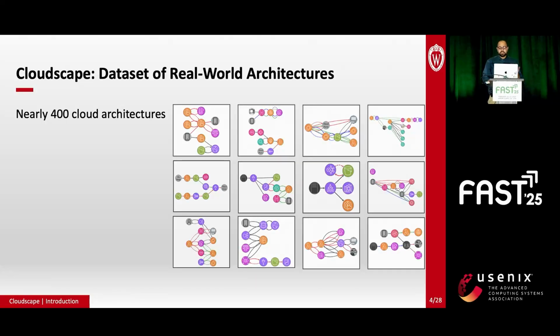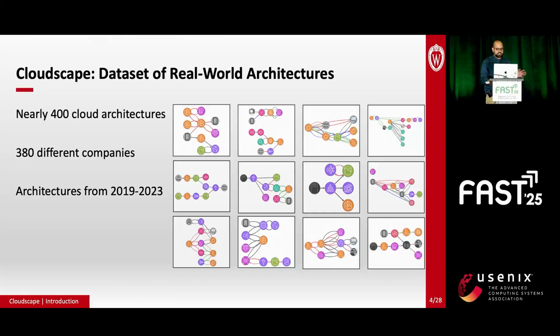We think it has tremendous diversity, capturing nearly 400 architectures across 380 different companies, both big and small. Also, these are fairly recent architectures spanning the last 5 years. Moreover, we find a staggering number of different AWS services being used in the wild, which highlights the heterogeneity of cloud development in the real world. Cloudscape is built using descriptions provided by real users, and we think that these facts demonstrate the breadth of architectures captured. So in our paper, we use this dataset to understand cloud storage.